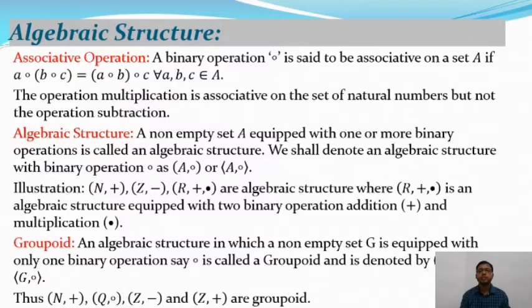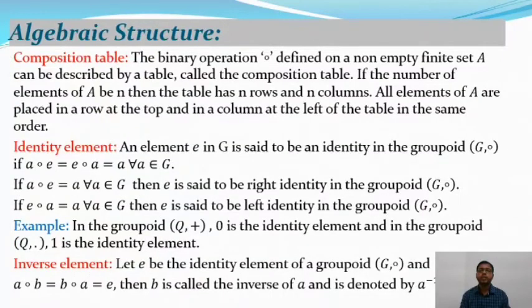Okay, so that means if there exist any two elements such that A composition B, where composition is the binary operation, also belongs to that set, then this algebraic structure is called a groupoid. And after that we will talk about the composition table.